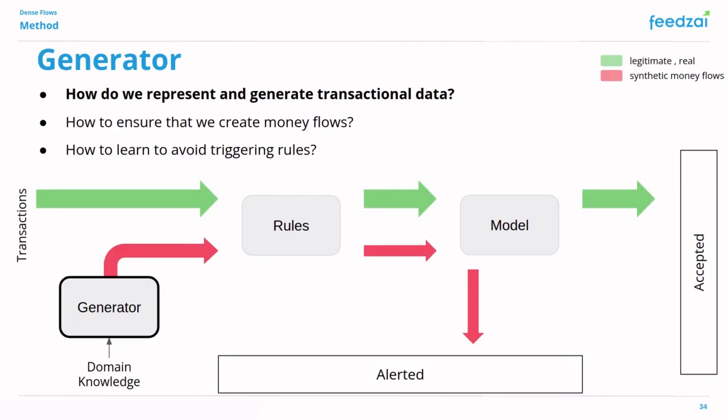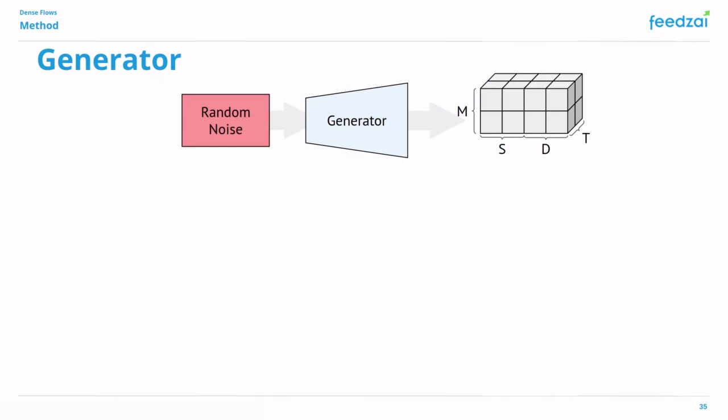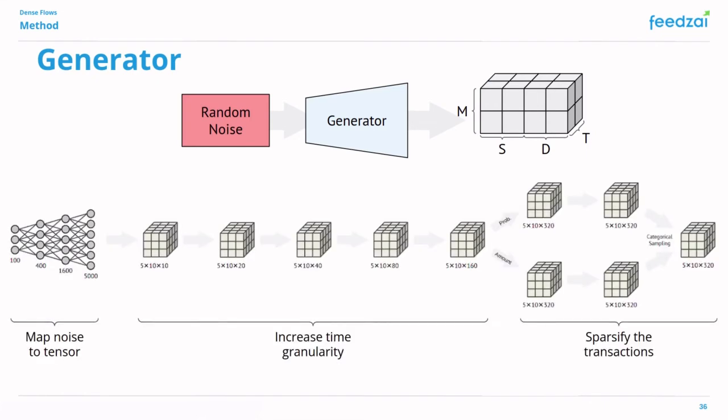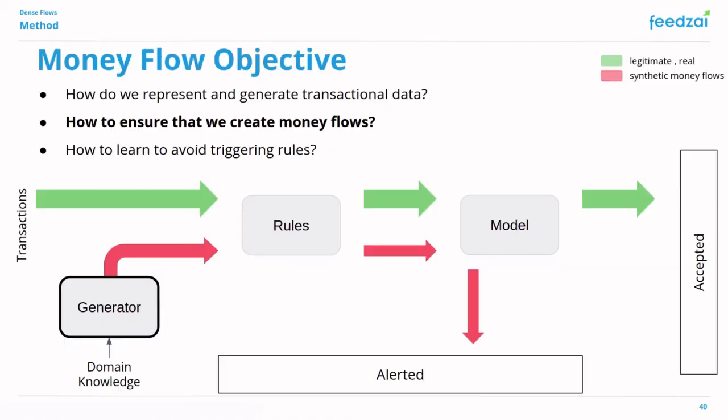Given this data format, the generator architecture becomes very straightforward. The generator receives a random noise vector as input, which will be the source of diversity in the generated data, and outputs a 3D tensor representing one example of money flow as we saw before. The architecture can be split into three sequential blocks. In the first block, we increase the size of the input vector using dense layers and reshape the final layer to be in the 3D tensor format. In the second block, we further increase the size of the time dimension using transposed convolutional layers. In the third block, we perform a categorical sampling step in order to make our output tensor more sparse.